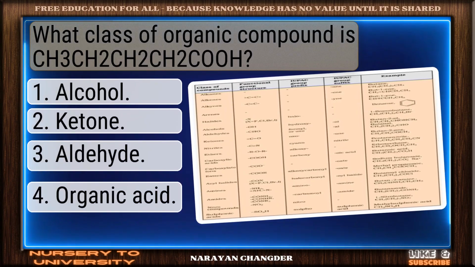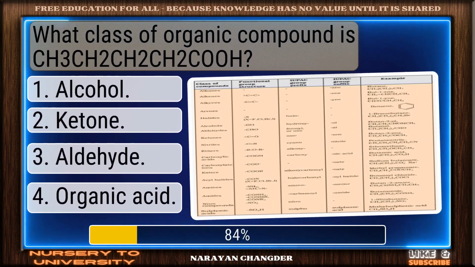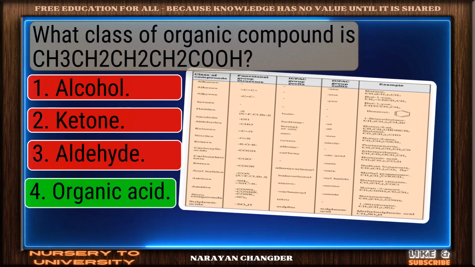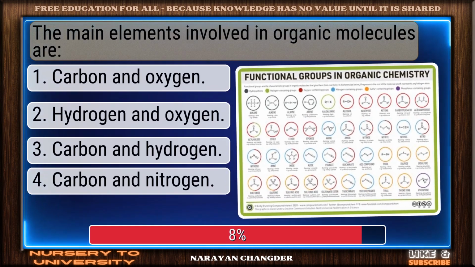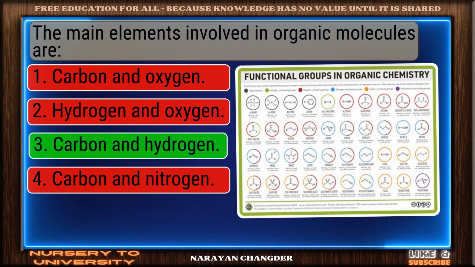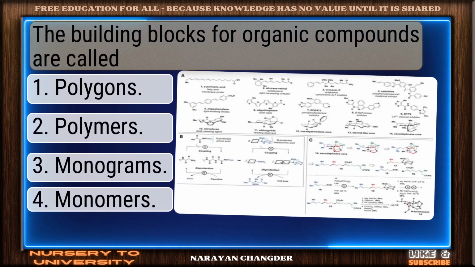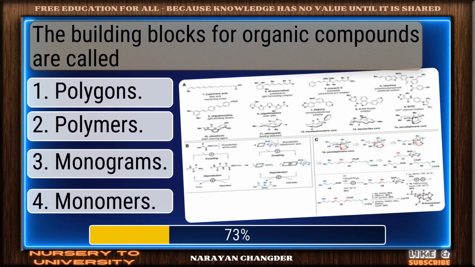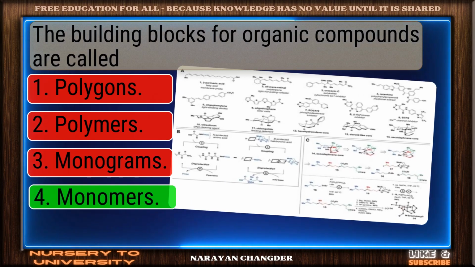What class of organic compound is CH3COOH? On track. Organic acid is the correct answer. The main elements involved in organic molecules are... Nicely done. Carbon and hydrogen is a solid answer. The building blocks for organic compounds are called... Sharp thinking. Monomers is the right choice.